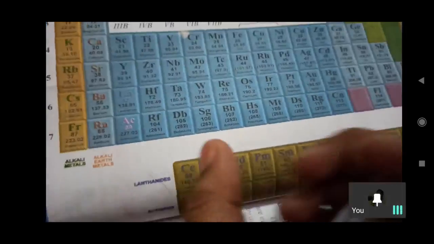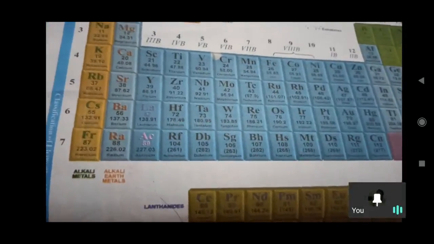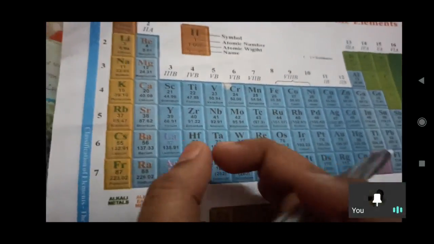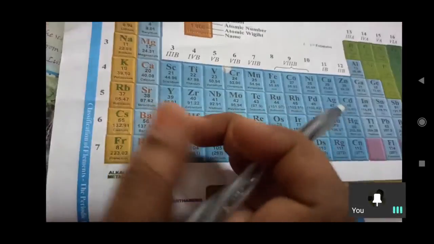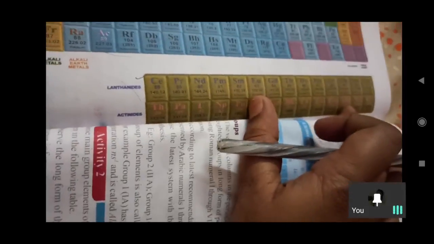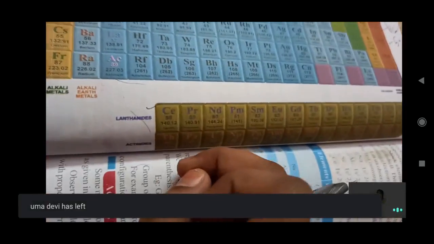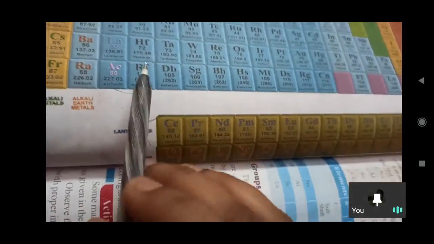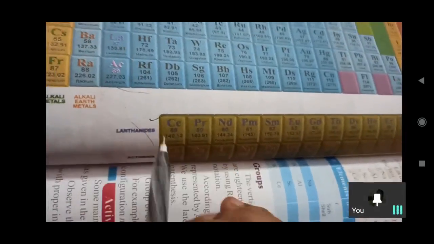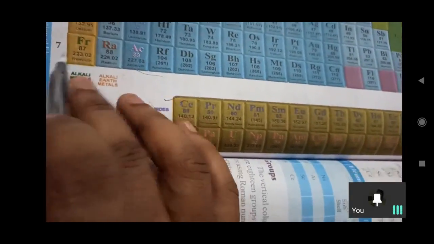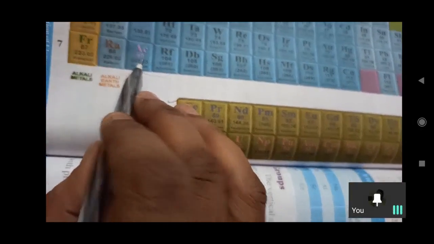If we place them here only, how would the periodic table look? Is it possible to maintain all of these here? So they are grouped separately and placed in another way. If we place them here, we get a disturbance in the ascending order of atomic numbers. That's why we kept these separately. And in the seventh period also it is like that: 89 and then 104.